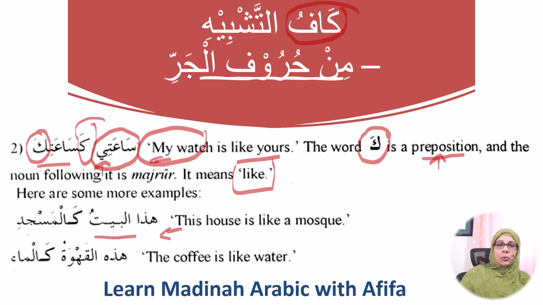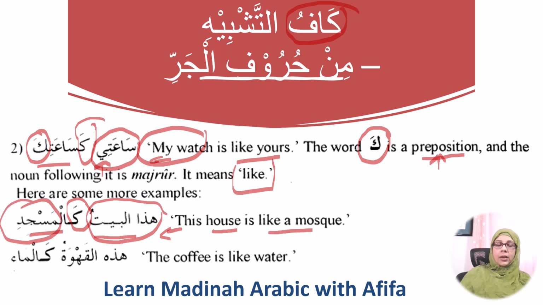Hadha al-baytu kal masjid. It means this house is like a mosque. Hadha al-baytu, this house, ka, the ka of similarity, is like what? Like a masjid right here.